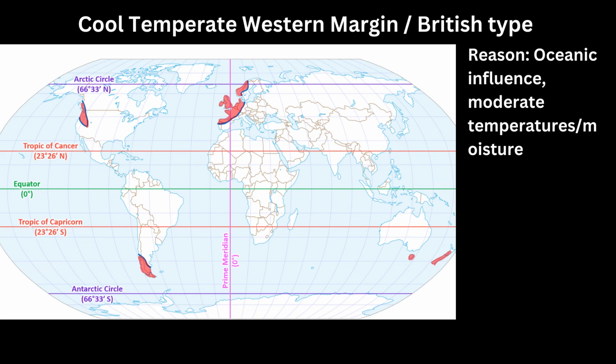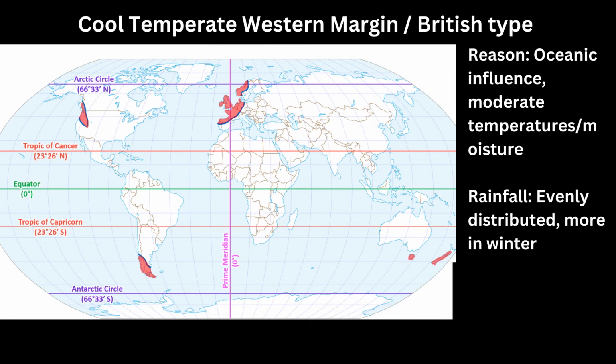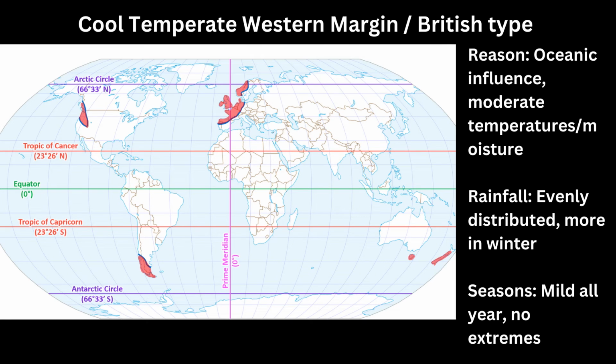Cool temperate western margin, with prevailing oceanic influences moderating temperatures and moisture levels. This climate maintains moderate conditions throughout the year. Consequently, precipitation is evenly distributed, often higher in winter months. Seasonal extremes are rare in these temperate oceanic zones.